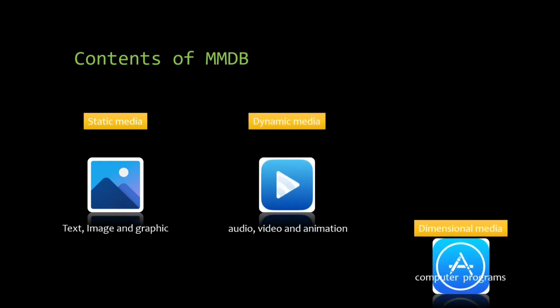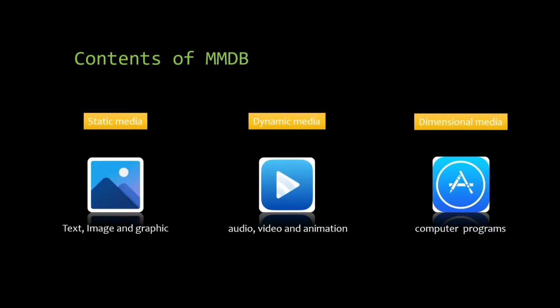Contents of multimedia database. A multimedia database hosts one or more multimedia data types. These data types are broadly classified into three classes: static media, such as image or graphic objects, which are time independent, so they don't change with respect to time; dynamic media, such as audio and video, which are time dependent. Then we have dimensional media, which are interactive media such as some computer programs, which allow input and output using a web page or some application with access to a database.